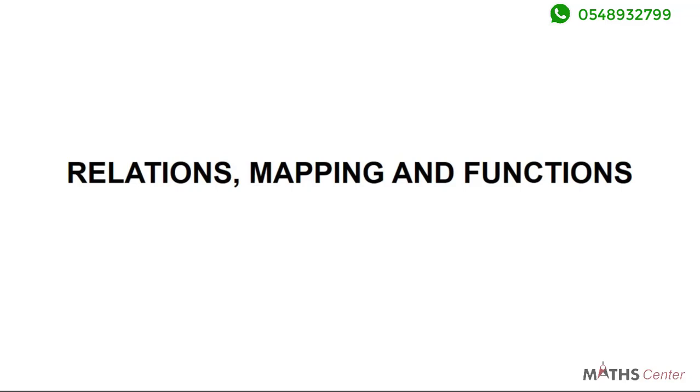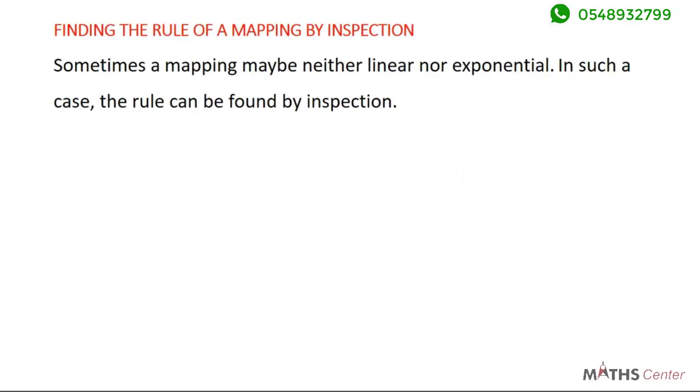We are on the topic relations, mapping, and functions. In the previous video, we learned how to find the rule of an exponential mapping. In this video, we are going to learn how to find the rule of a mapping that is neither exponential nor linear. Finding the rule of a mapping by inspection. Sometimes, a mapping may be neither linear nor exponential. In such a case, the rule can be found by inspection.